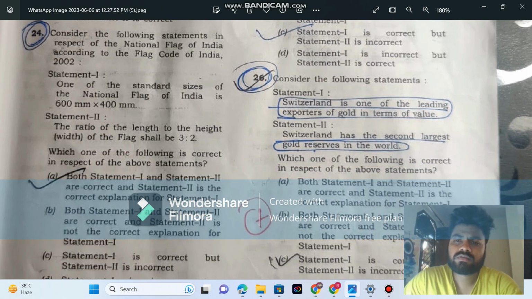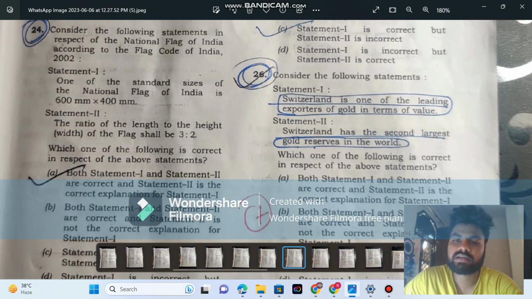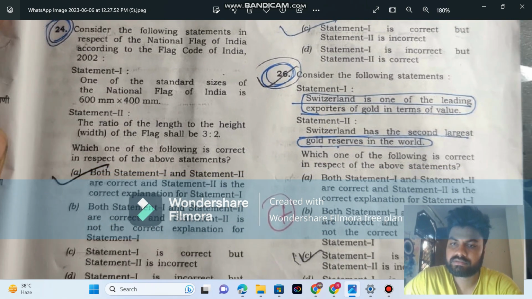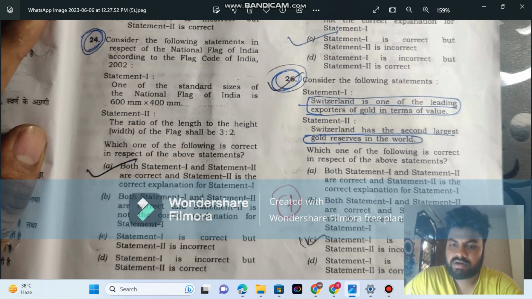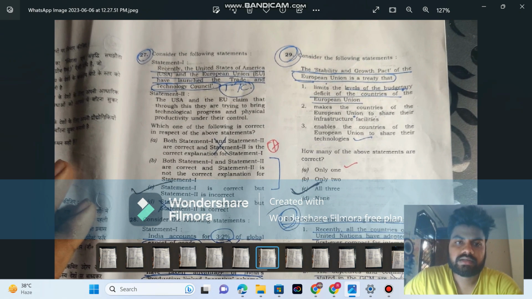26. Switzerland is one of the leading exporters of gold in terms of value. Yes, this is right because this is in current affairs, and Switzerland has the second largest gold exports. The other is wrong because Switzerland is not, and yes, I mark it correct. This is doable from a current affairs magazine. And let's go with another question.